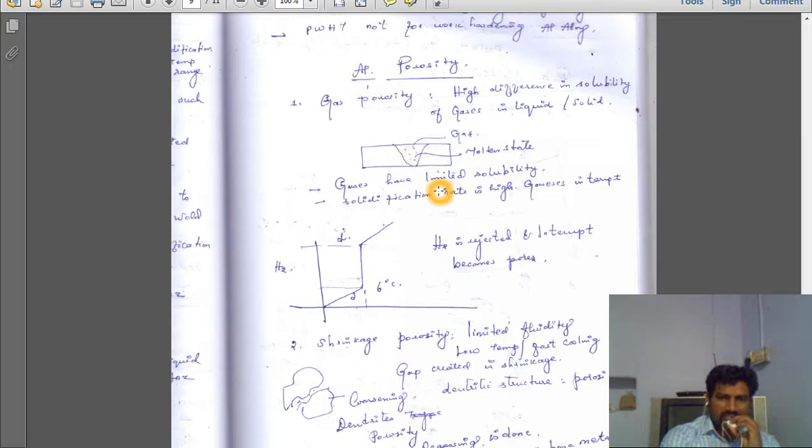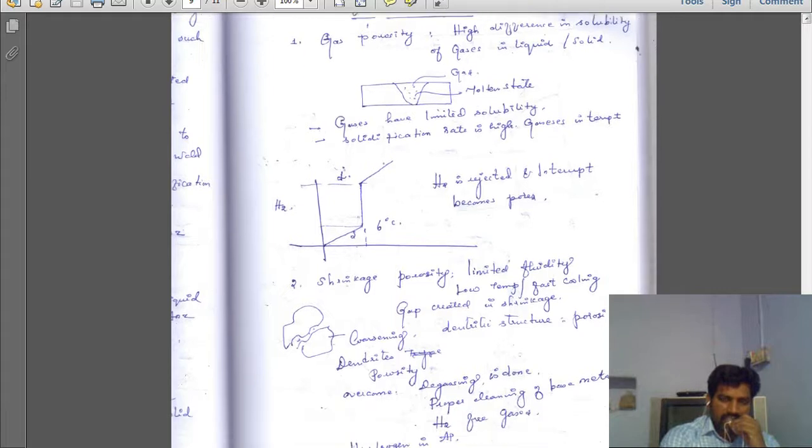So it is a problem. And also the hydrogen gas. Here we have a completely melted area, so more hydrogen gas will be absorbed, and it is also rejected when it solidifies. So this is another problem, solidification cracking or gas porosity.